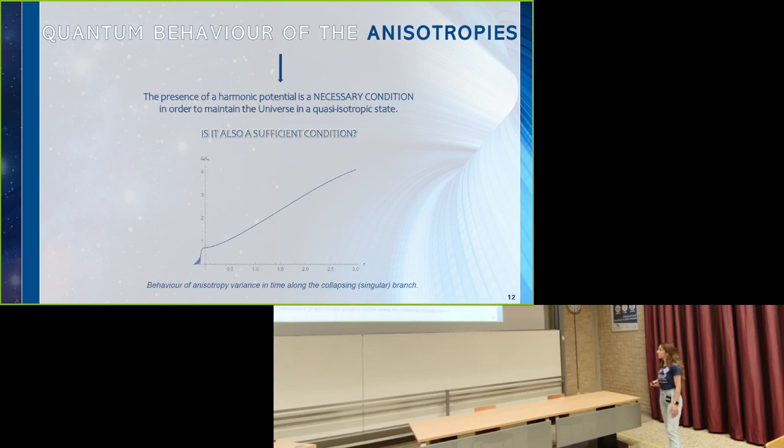The answer is negative, in the sense that if we consider a different behavior for the universe area, so not a bouncing solution, but for example a singular collapsing branch, the variance of the anisotropies diverges in time. So our quantum state is completely delocalized, and we cannot infer anything about the constraining of the anisotropies or their evolution in time. In particular, if we start with a quasi-isotropic state for our universe, it is not ensured that arbitrarily close to the singularity the universe is still quasi-isotropic, but it can be completely anisotropic.